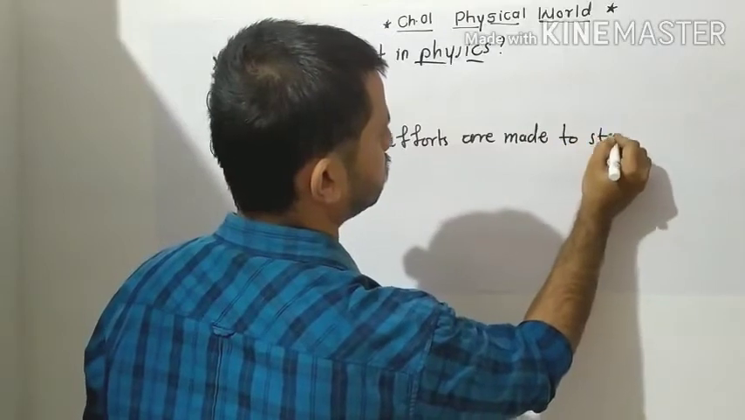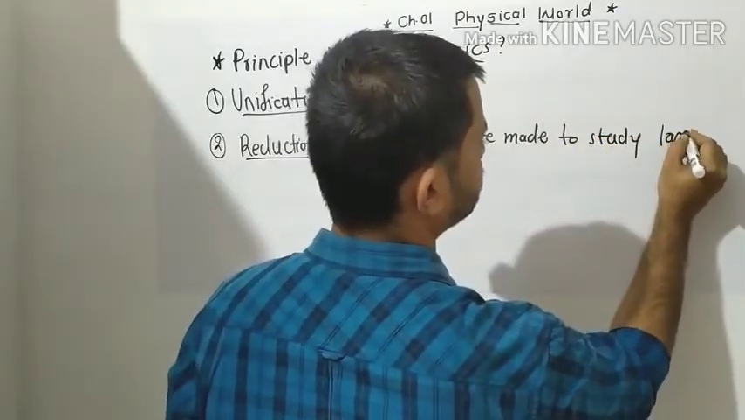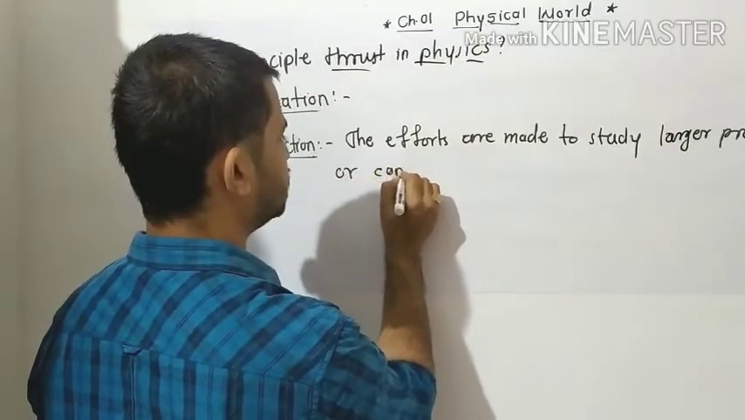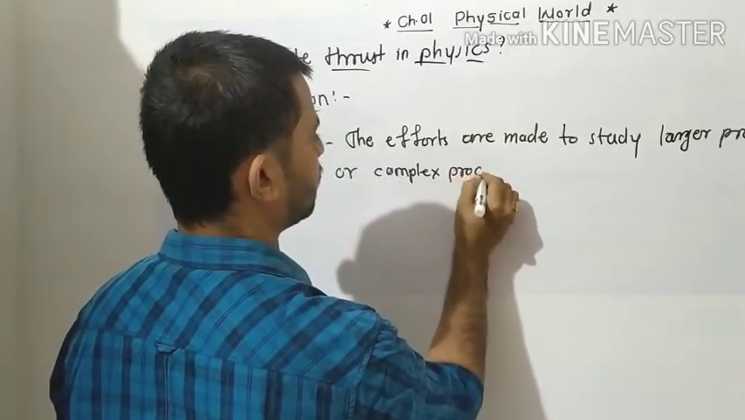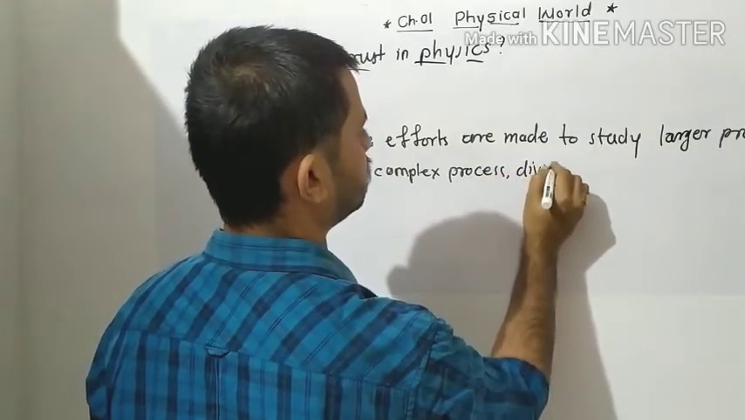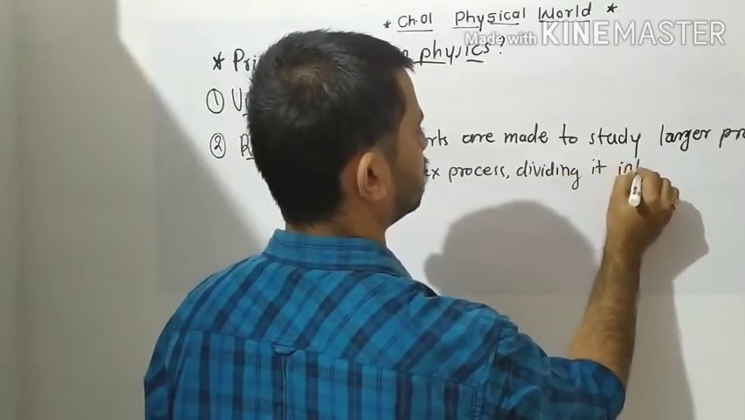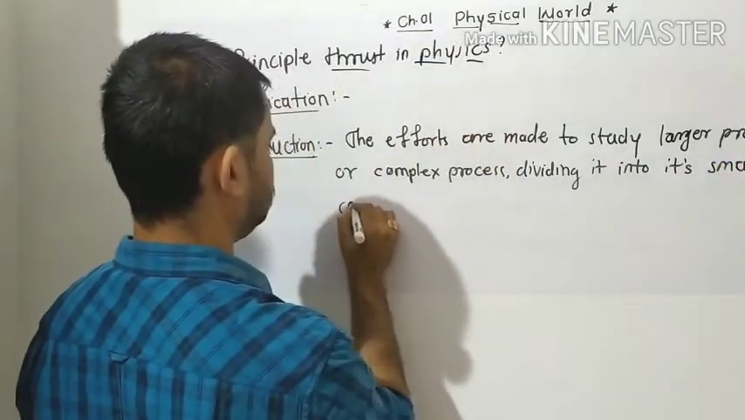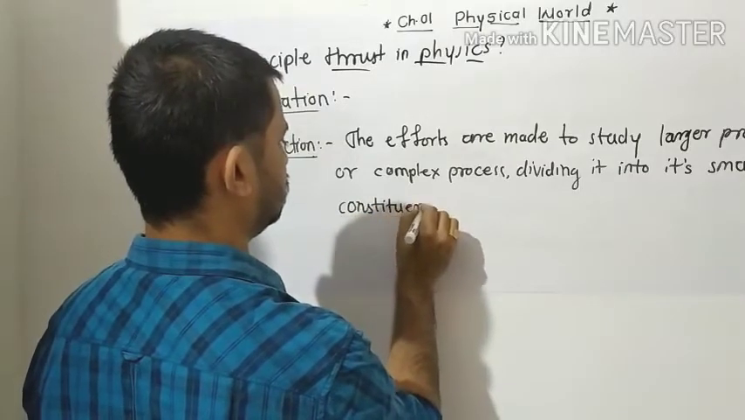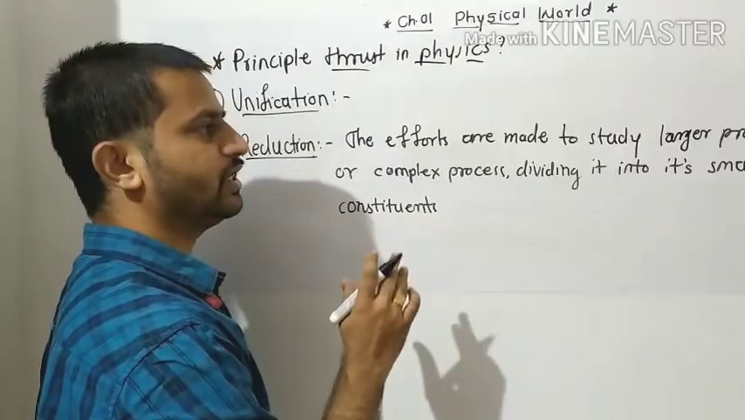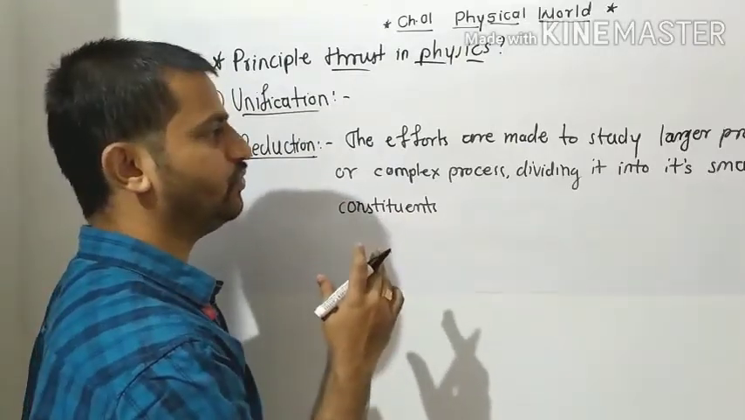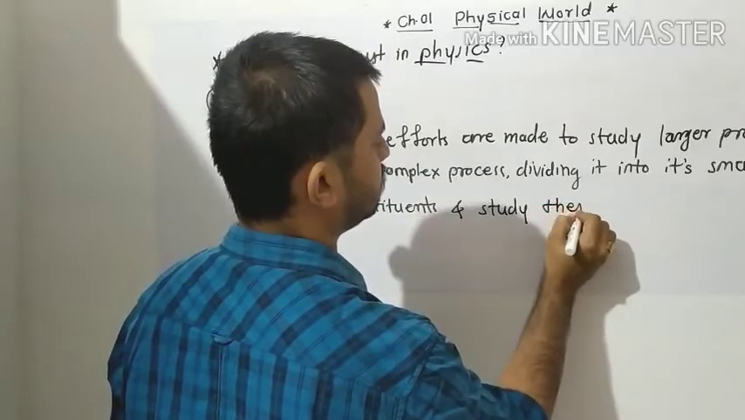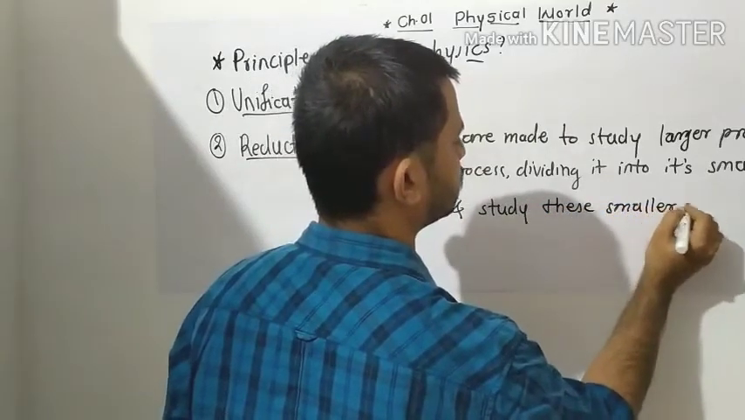What we can define as reductionism is: efforts are made to study a larger process or complex process, dividing it into its smaller constituents, and study these smaller constituents separately.